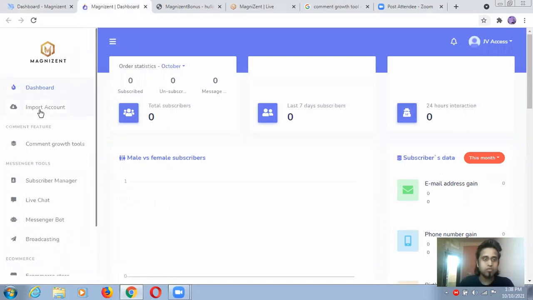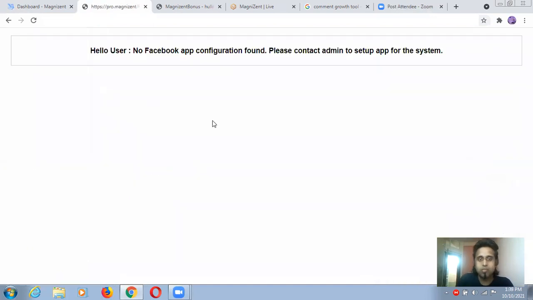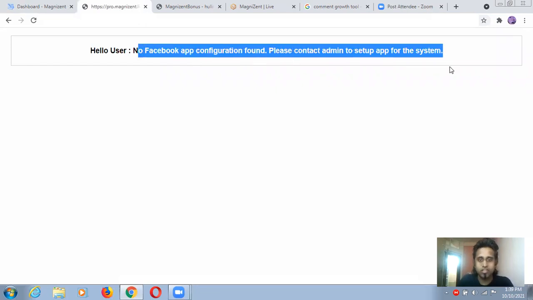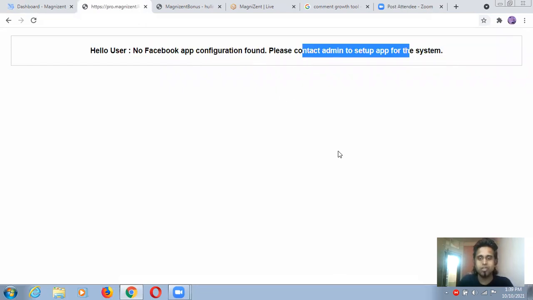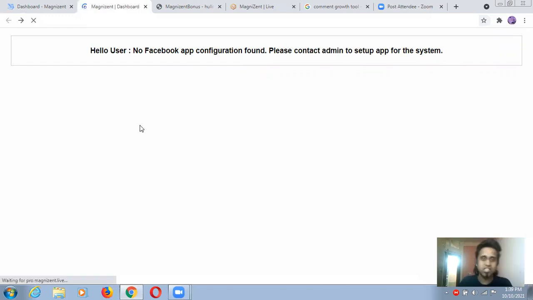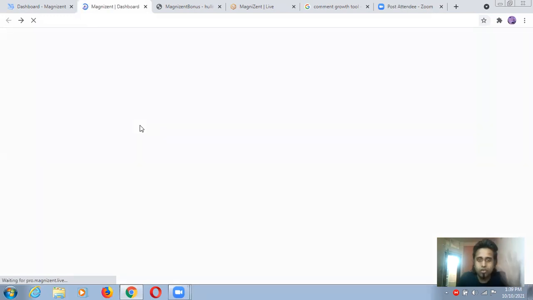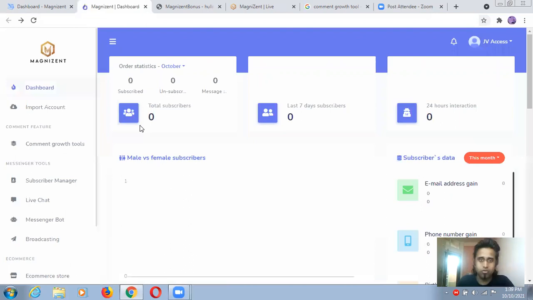So guys, this is the dashboard, this is import account. This is not completely finished, guys. I already told you. Okay, this is in launching phase right now. It will be launched after some hours. Okay, 2 to 3 hours later. So no Facebook app configuration found. You can directly admin content, but you don't need to do that. Okay, because I'm already showing you all these things before the launching period. So come back, guys, and don't worry, guys. You have to just import your account.